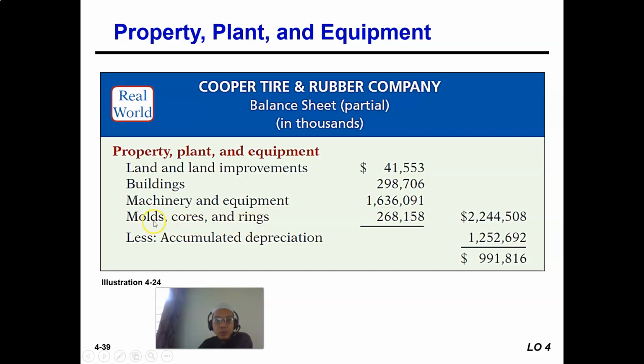I believe molds are used to produce tires. And they have all the accumulated depreciation for all of these accounts, and the total property, plant and equipment for Cooper Tire is 991,000.